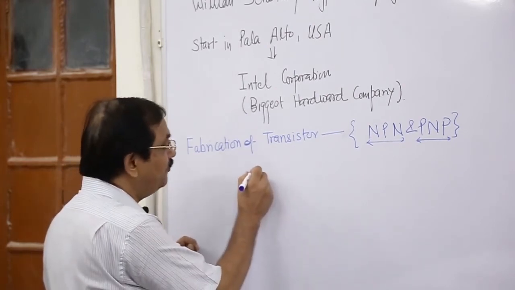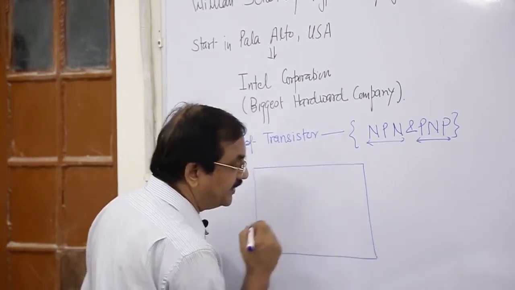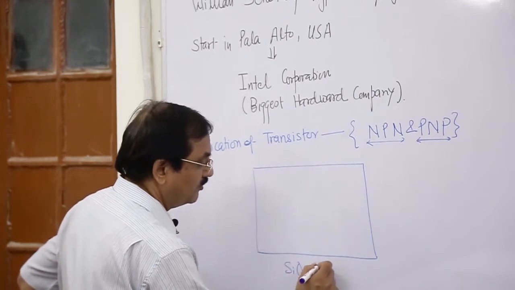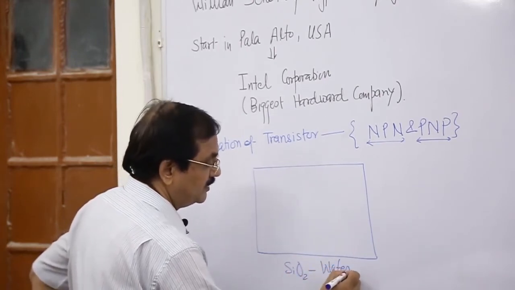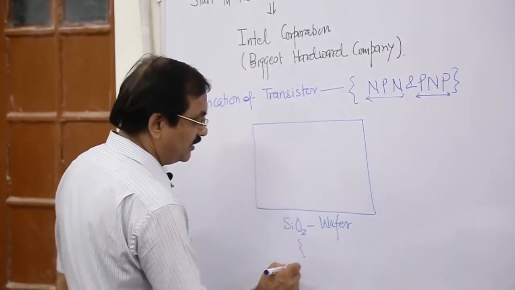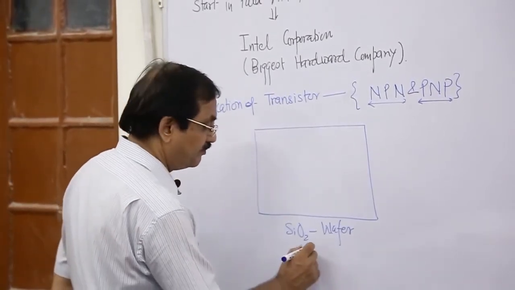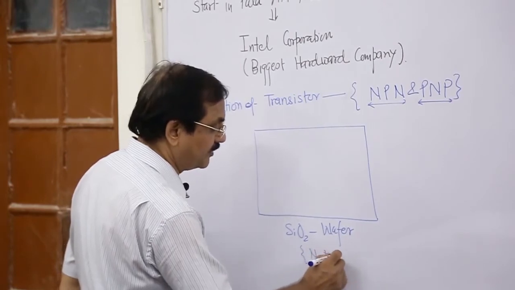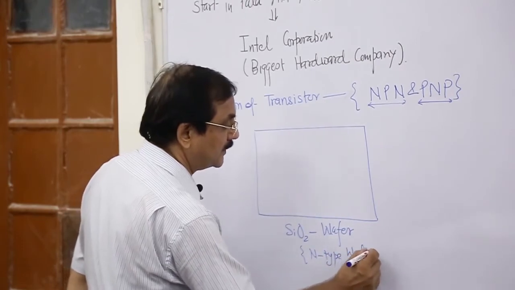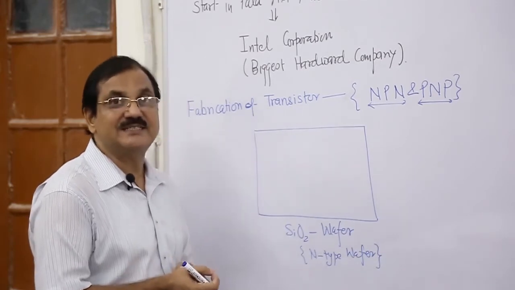For this we require a SiO2 wafer. This wafer is either N type or P type. Suppose this is an N type wafer. In this N type wafer, we have to create a transistor.